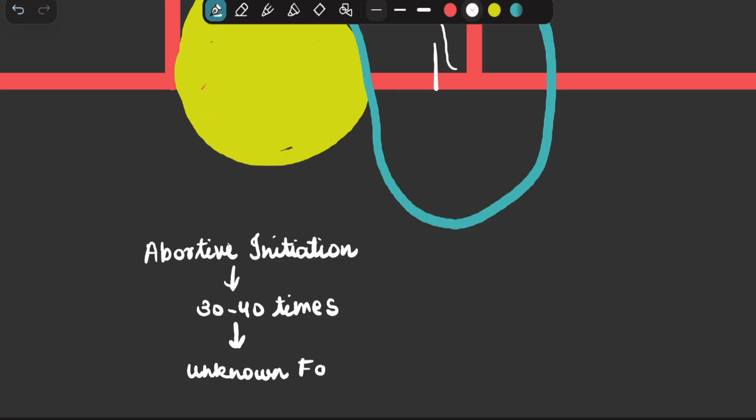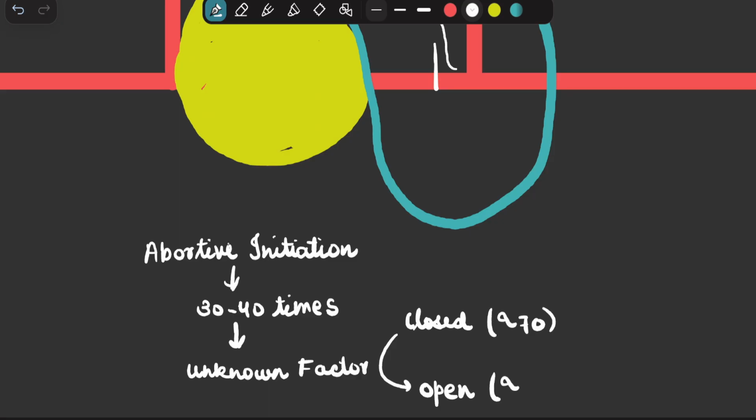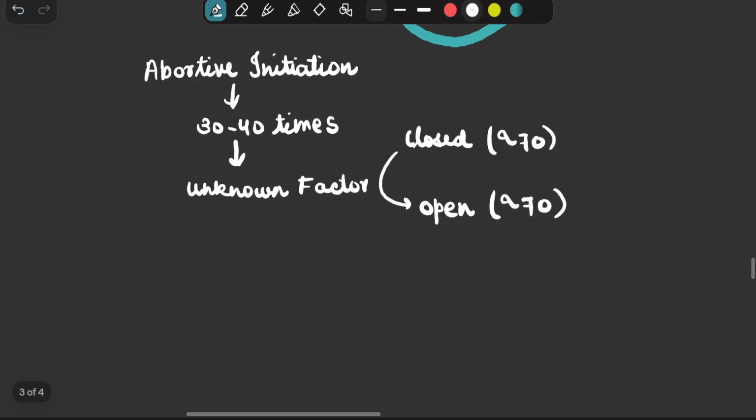This unknown factor comes, and it changes the conformation of sigma, the sigma 70, from the closed conformation into the open conformation. So sigma 70's conformation is changed from closed to open, and when it changes from closed to open, now it will be looking like this.